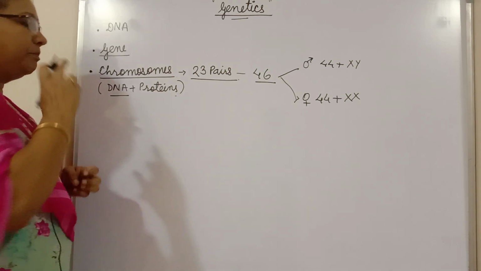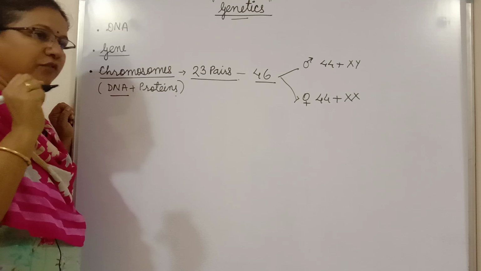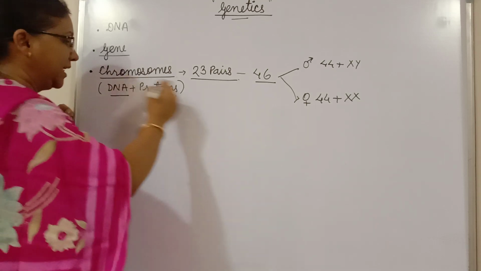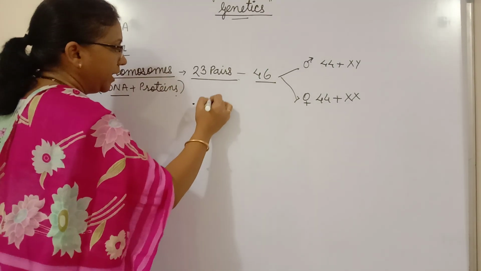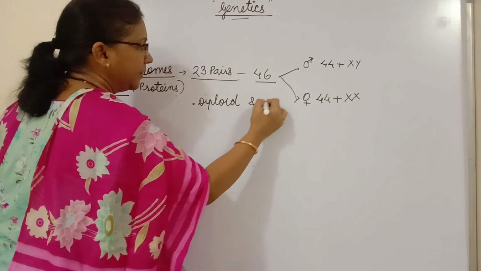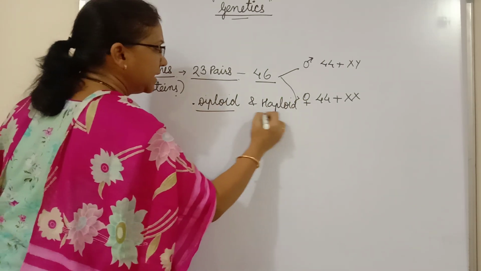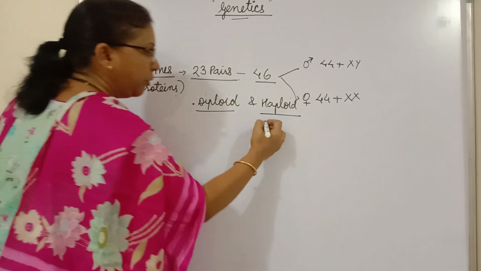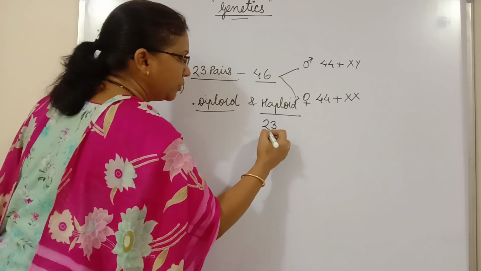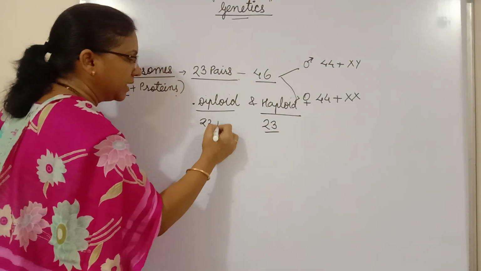Before we proceed, let me revise one basic concept again, that is diploid and haploid. These are very important terms. Let us understand what this is. Haploid means the number of chromosomes is 23. Diploid means 23 pairs.